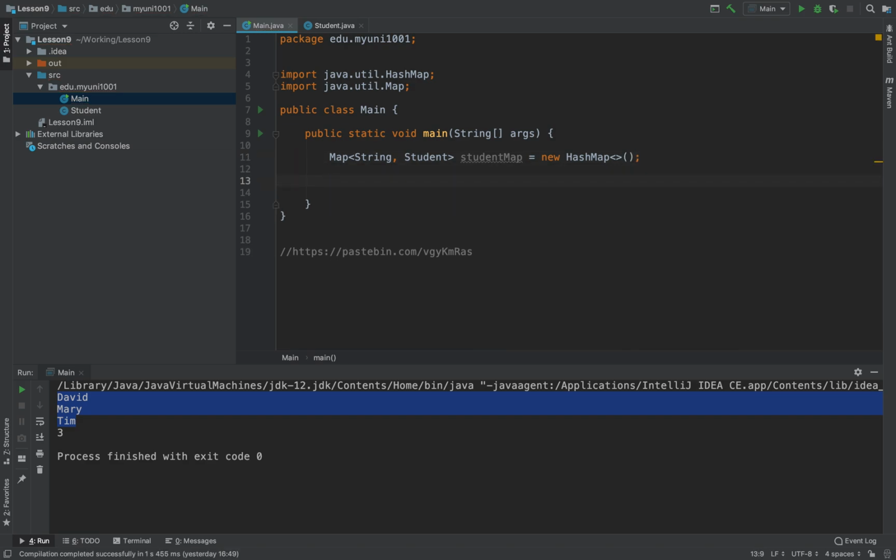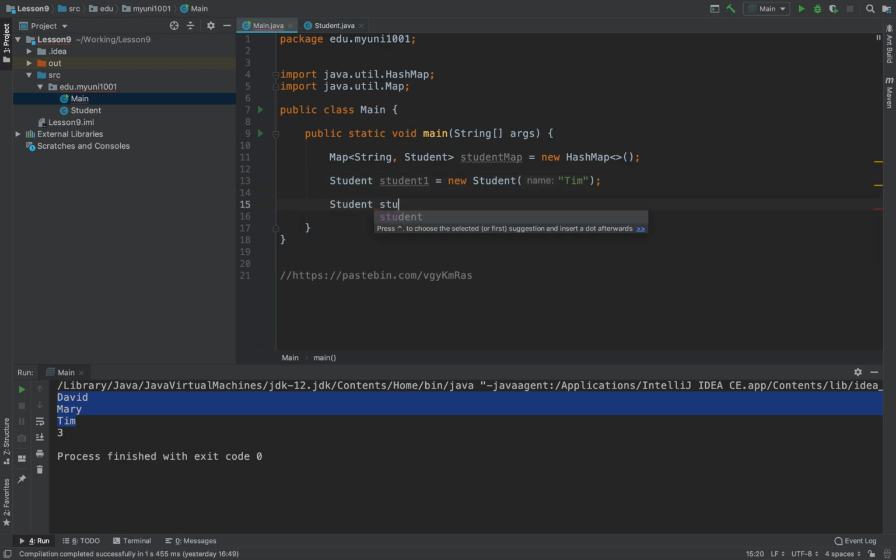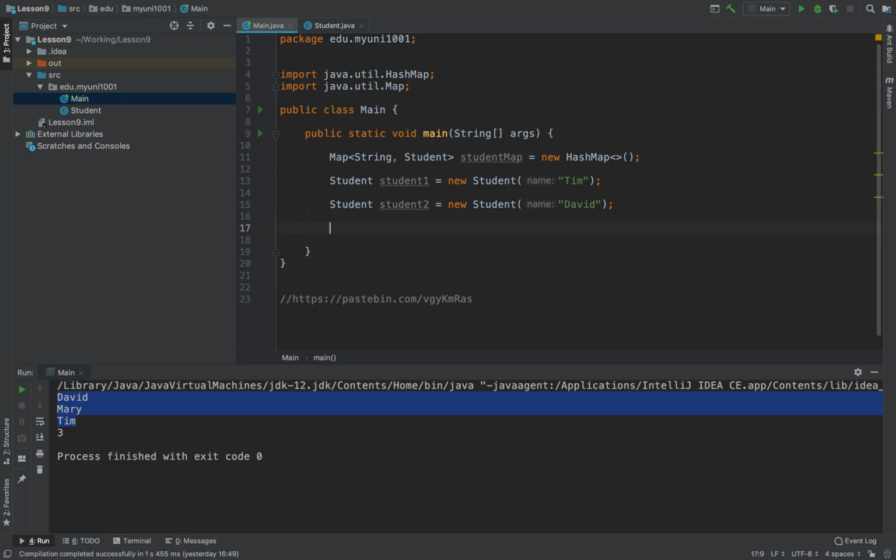Okay, and we create a new student. Let's say student 1, new student, let's say Tim. And let's create another student. Let's say student 2, new student, and let's say David. There we go. So now we start to add these new students into the map.